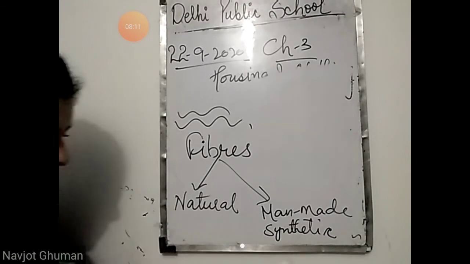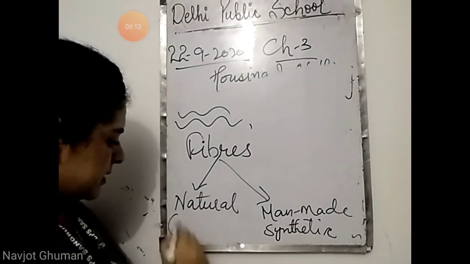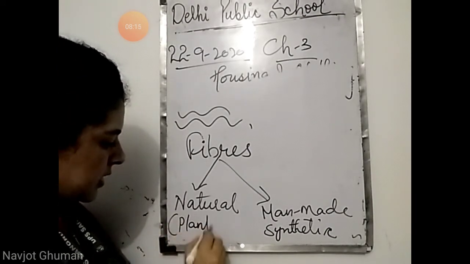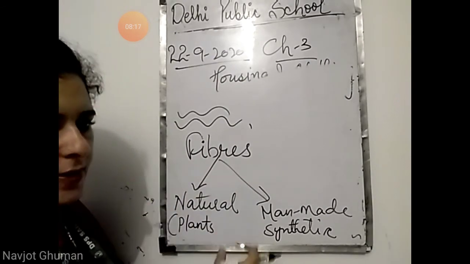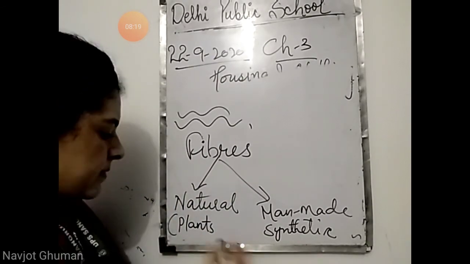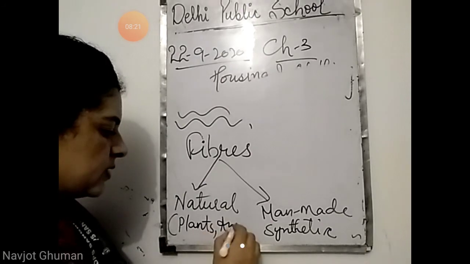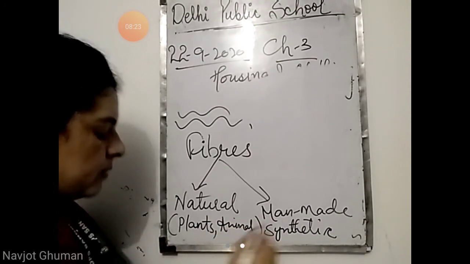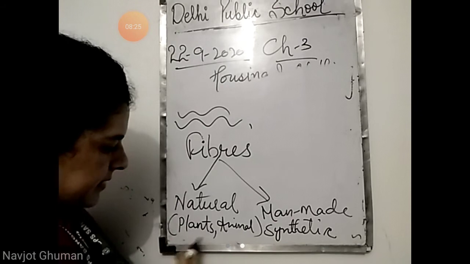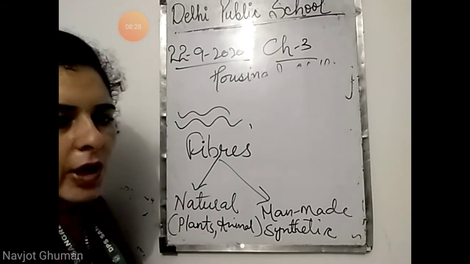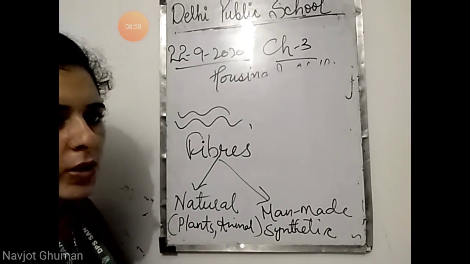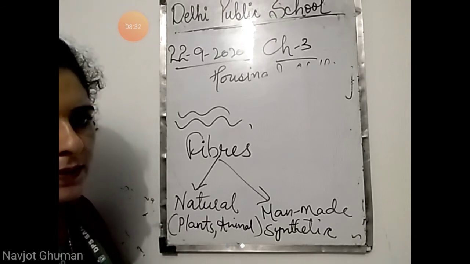Natural fibers are obtained from either plants or animals because they are natural. That is why they are obtained from natural things. Plants are natural, animals are also natural, so we get them from plants or animals. Examples of natural fibers: cotton, linen, jute, silk. These are the natural fibers.